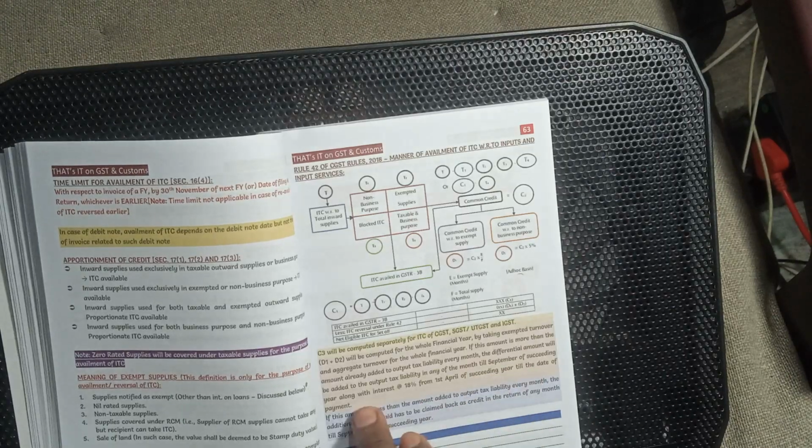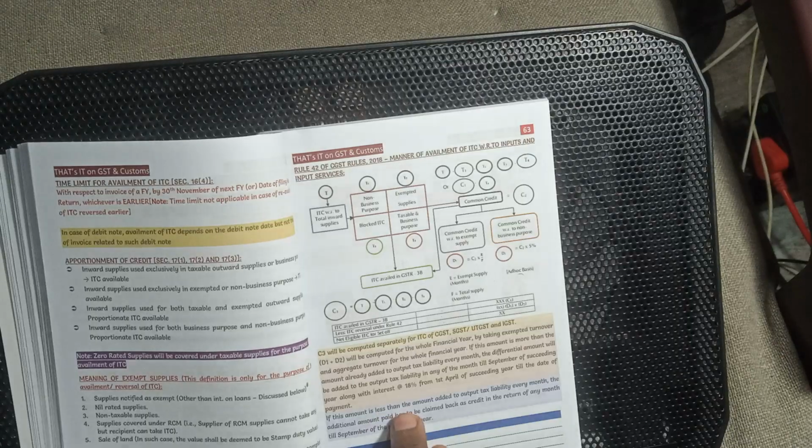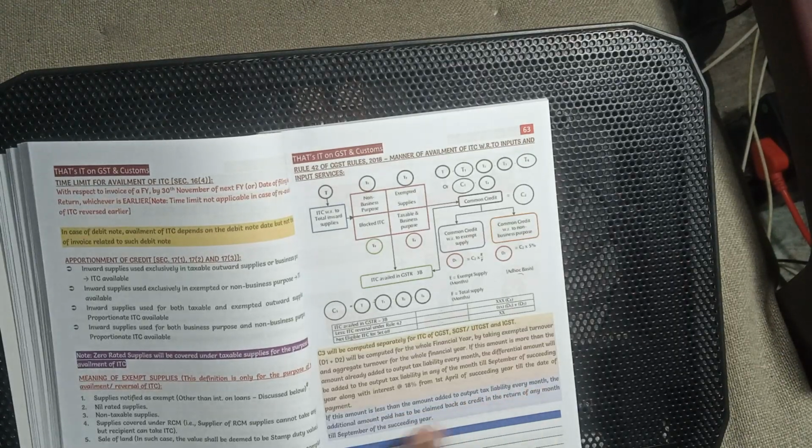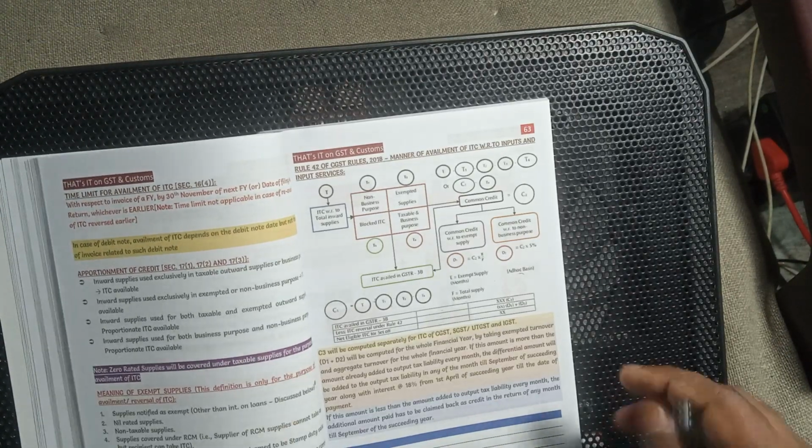It will be September of the succeeding year, along with interest at 18% from April of the succeeding year till the date of payment. If the amount is less than the amount added to the output tax liability every month, then the additional amount paid can be claimed back and credited in the return of September of the next year.